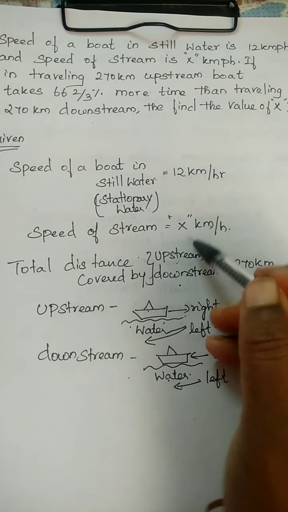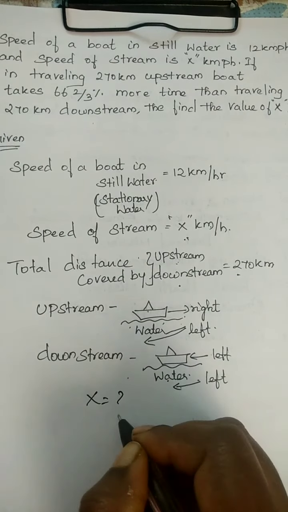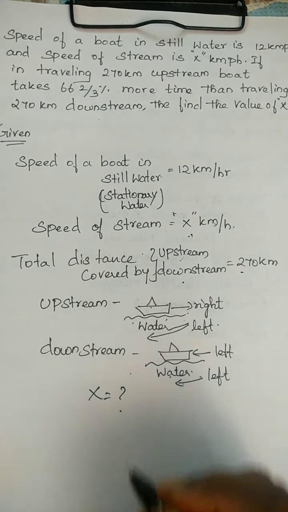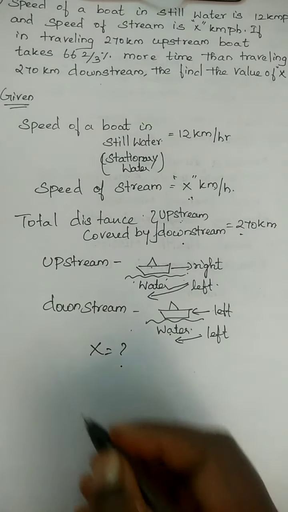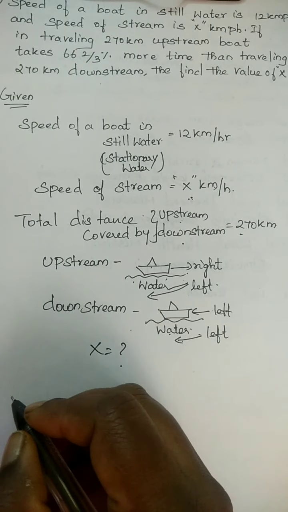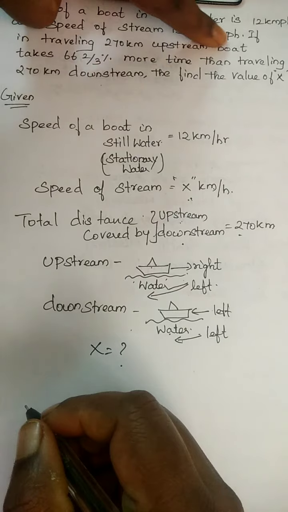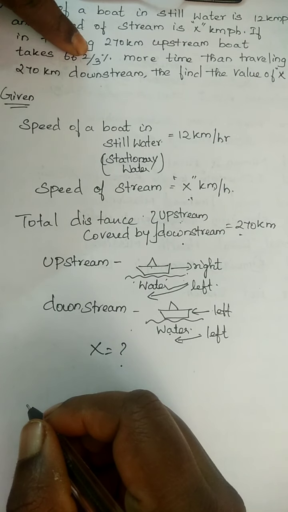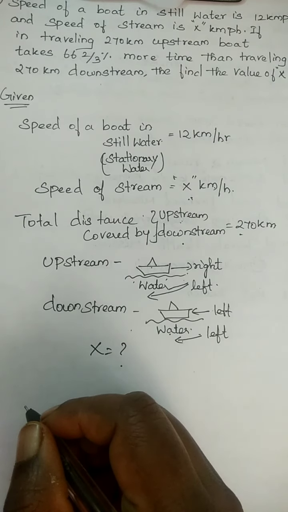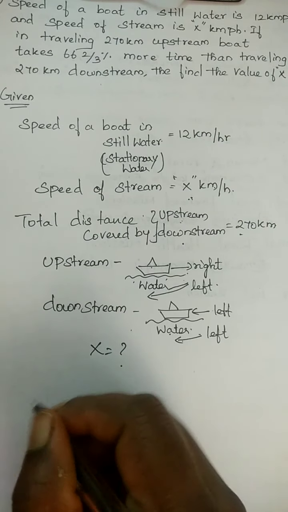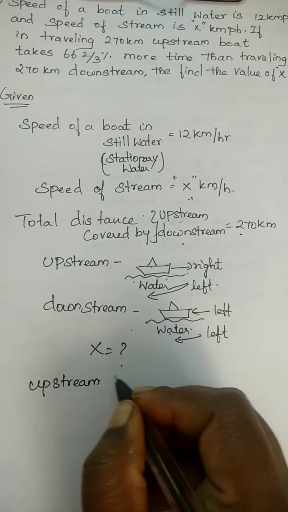We have to find the value of x. There is a formula for upstream and downstream speed. Before that, write this: upstream boat takes 66 2/3% more time than traveling downstream.